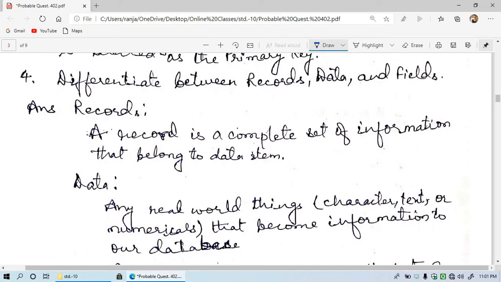Now let's see what are the differences between records, data and fields. The very first one, a record. A record is a complete set of information that belongs to a data item. Meaning to say, when we have this type of table, then the horizontal row, one complete row, this one is known as a record, because here a single data item has the complete information from the different fields.